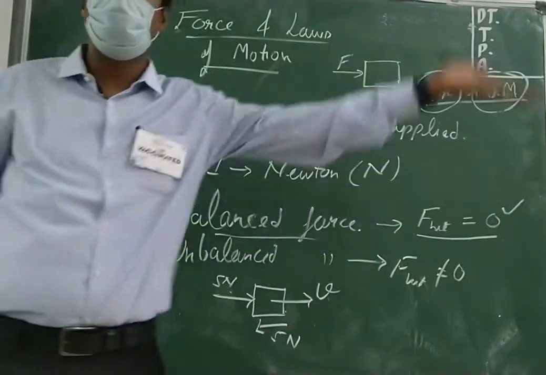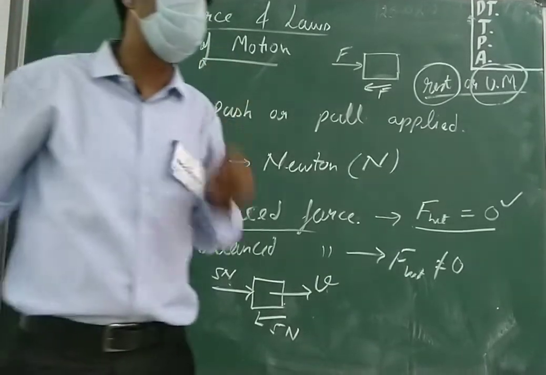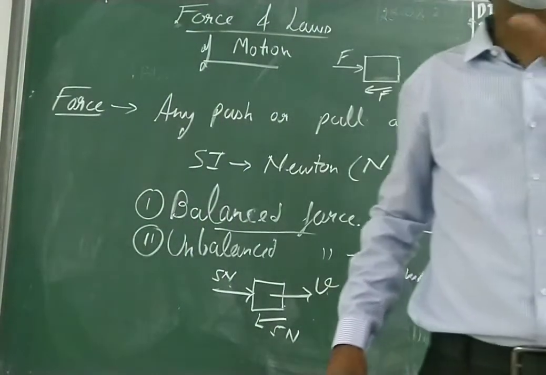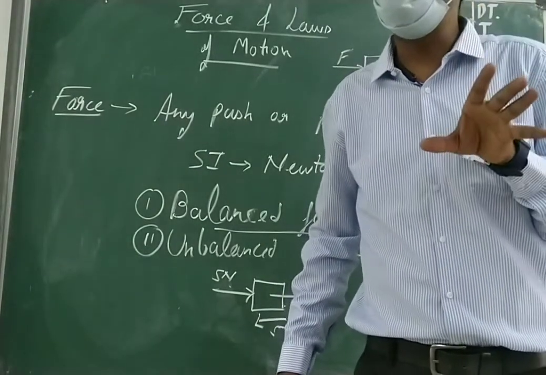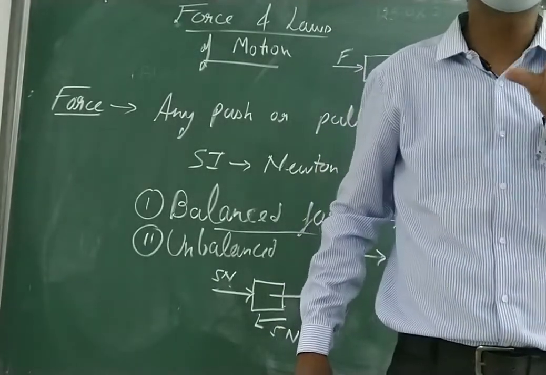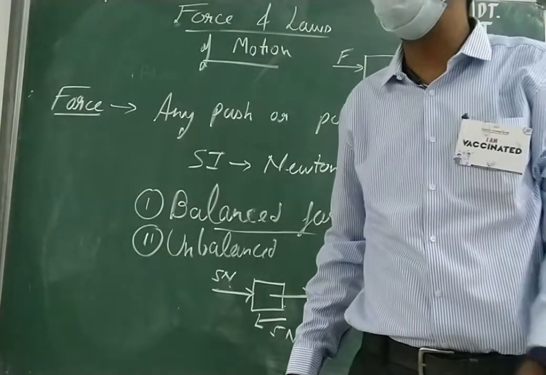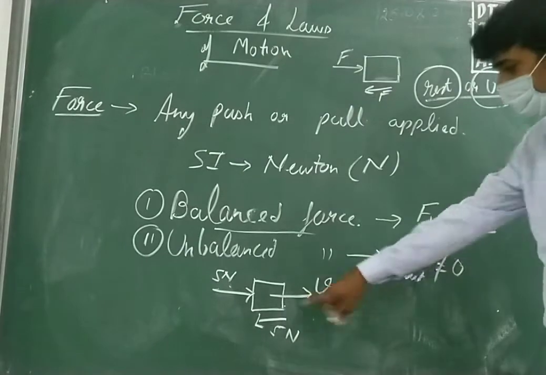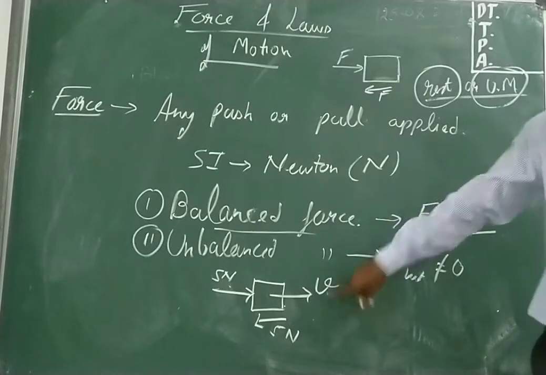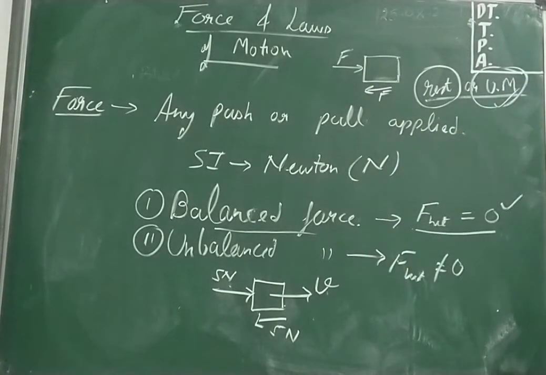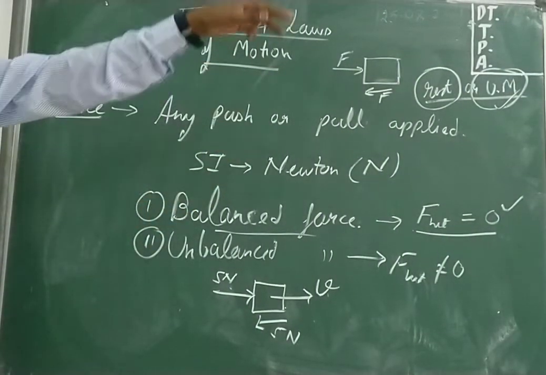Suppose I have thrown a ball on the floor. After some time it will stop. Why will it stop? Due to friction. At the same time, if you apply a constant amount of force equal to the frictional force, will the body stop? No, sir. It will continue to move with that particular velocity, yes or no? Yes, sir. So in this case, 5 Newton in the forward direction and 5 Newton in the backward direction, the body will continue to move with uniform velocity, uniform motion. Have you got this point? Is it clear to all? Yes, sir. Next one. Balanced force is done.